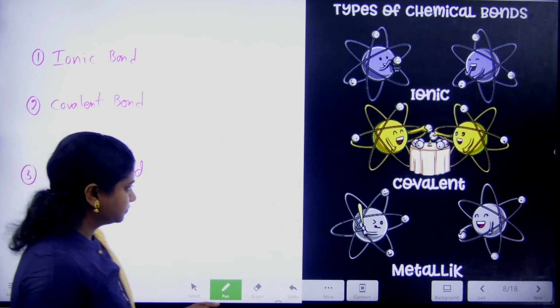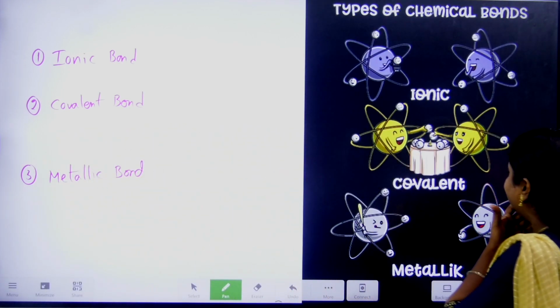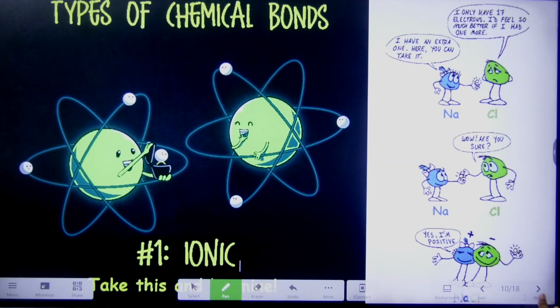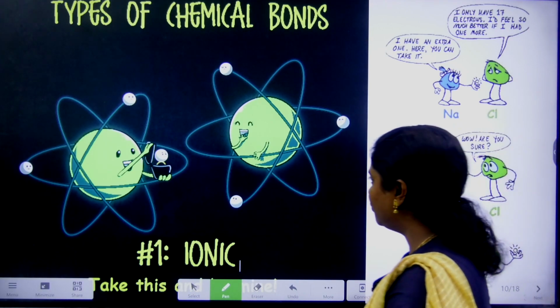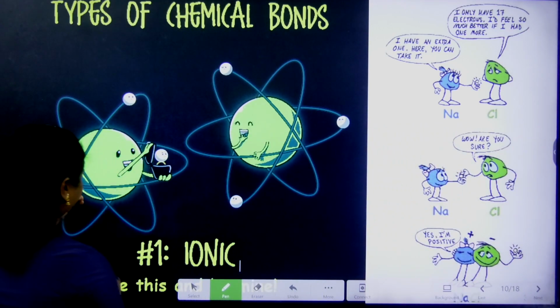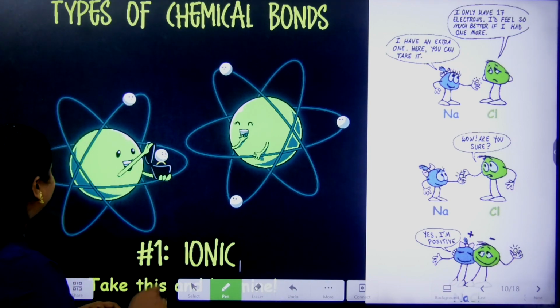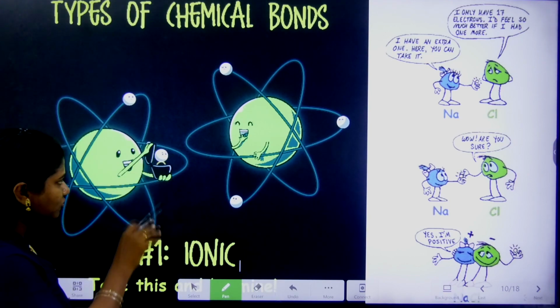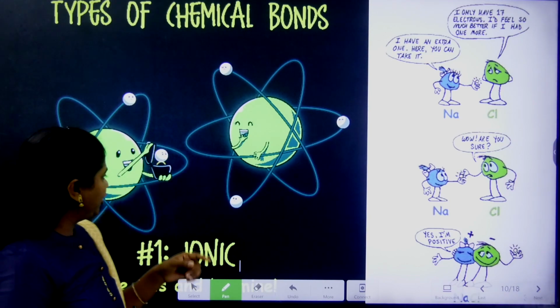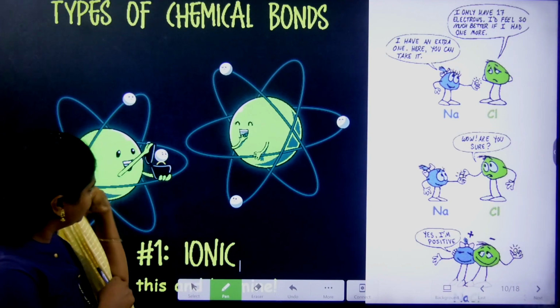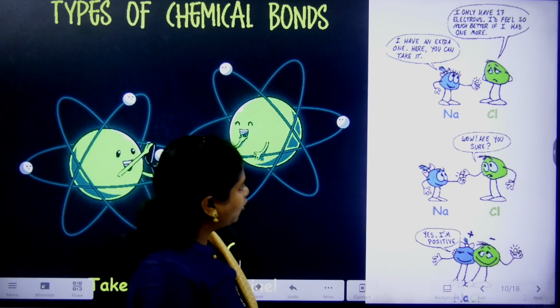So as you could see in the image, I think you could get some information from it. What's happening here? Let us go to the ionic bond first. The first type of chemical bond is ionic. What you could see here is one kind of atom. The white smiley balls that I kept are the electrons. Here one is giving one electron to the other, right? It seems the other one is too happy as it is getting an electron.